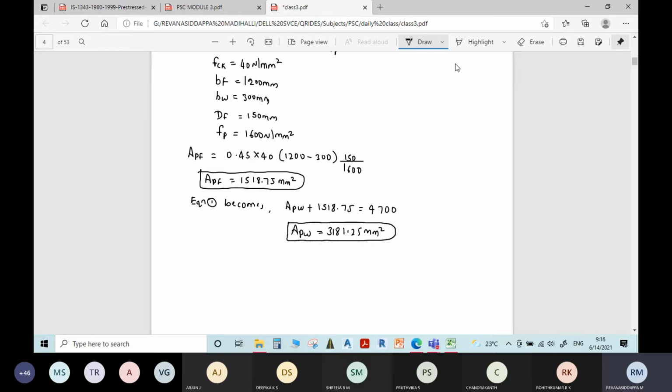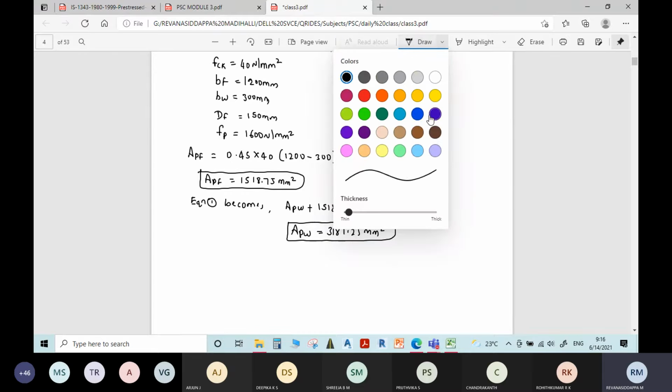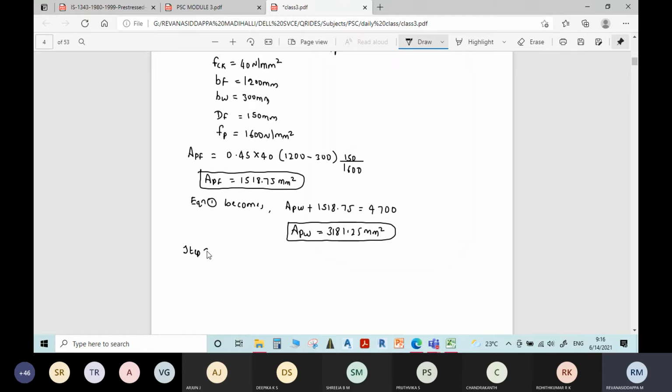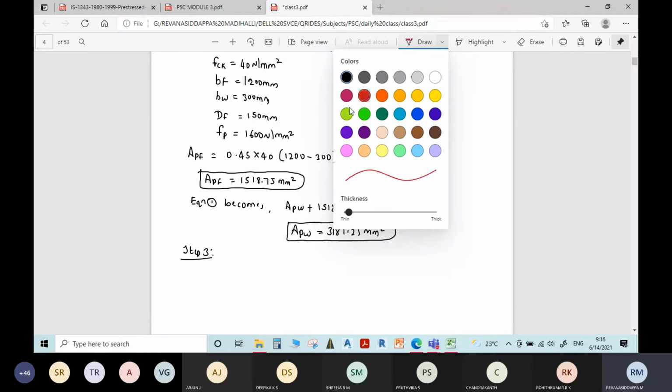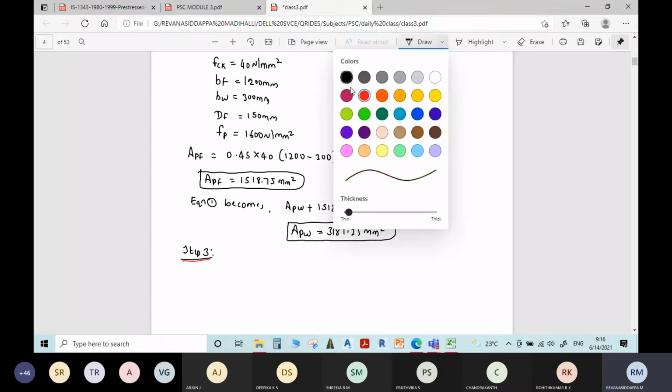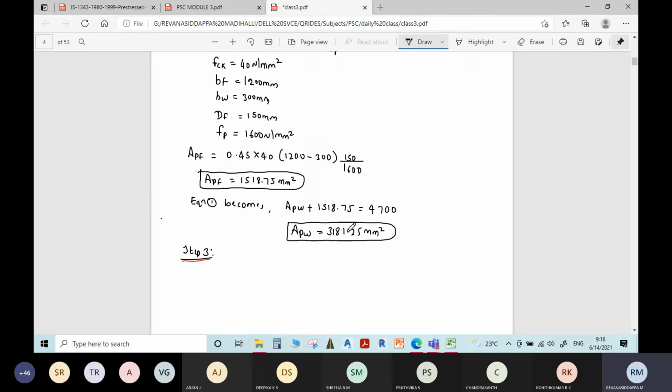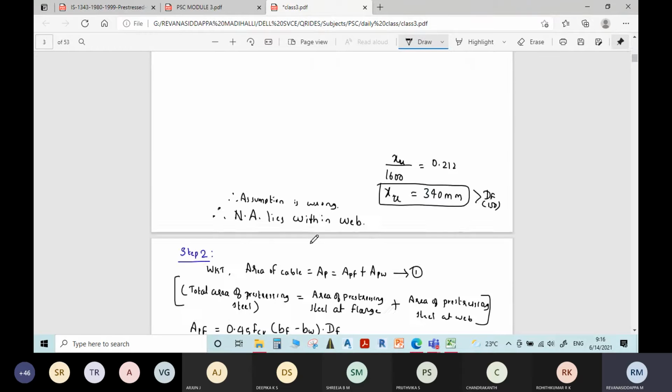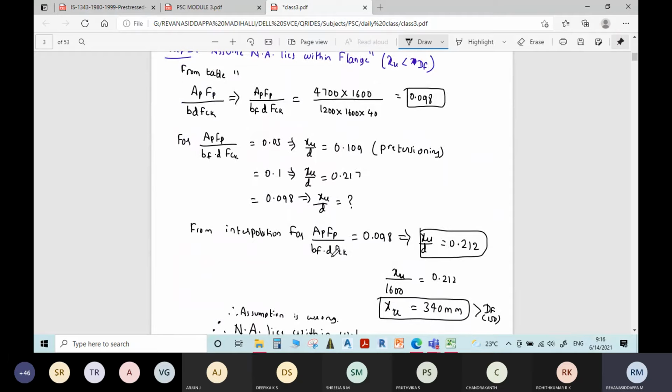Now we will move on to the next step. Step 3. So what you have to do is, considering this APW, you need to find this ratio.